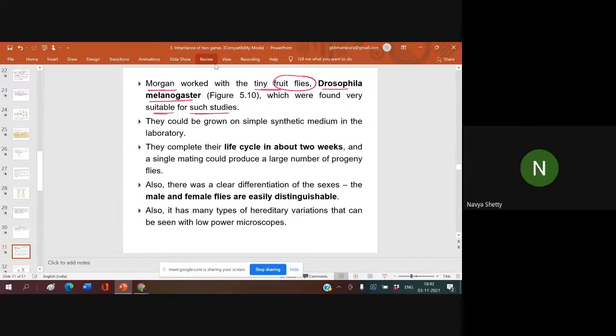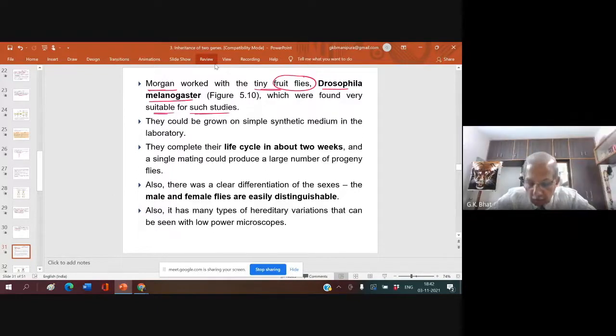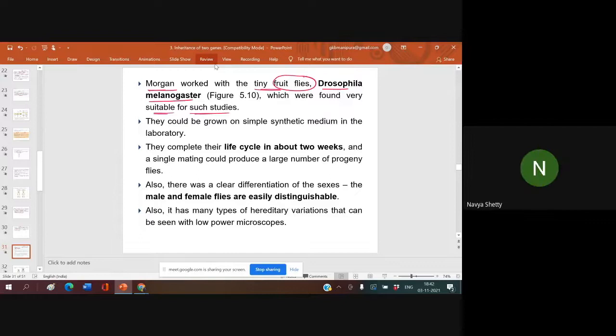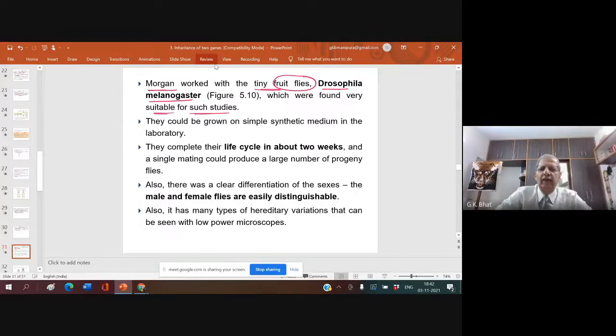All of them were parental type. I am telling you, when the red-eyed female is crossed with white-eyed male, red eye is the dominant one. Yeah, who said it? Navya. Navya, good. So, red eye is dominant over white eye.